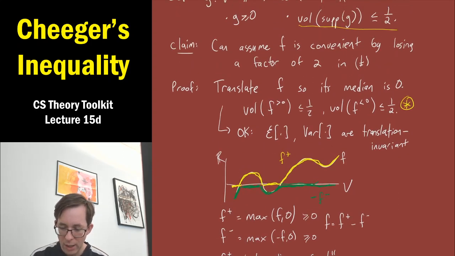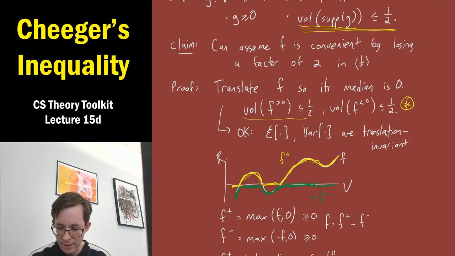Okay, so let's take f plus, for example. We know from this assumption that this region where f is strictly positive has volume at most a half, or it takes up at most half of the vertices. And this region where f is strictly positive is exactly the support of f plus. That's the part where it's non-zero.